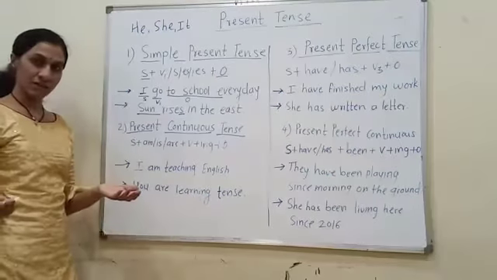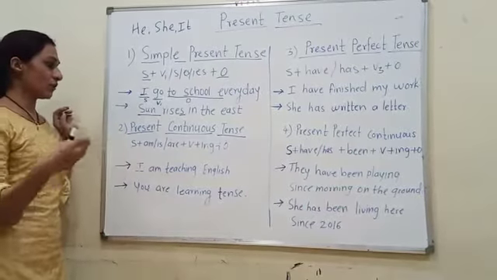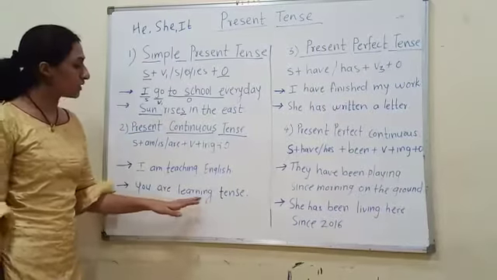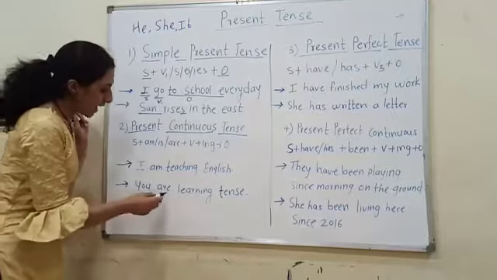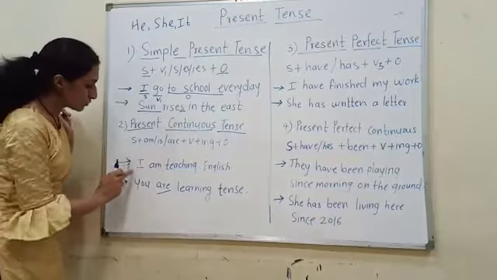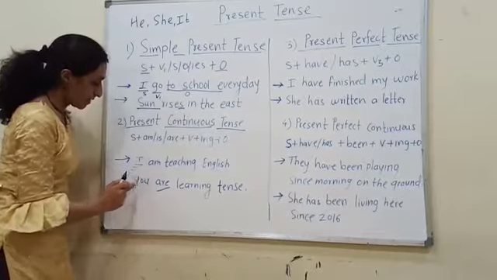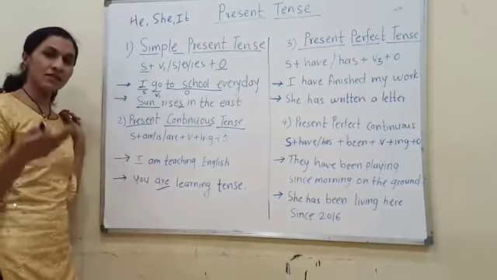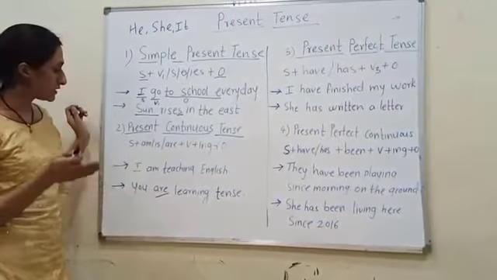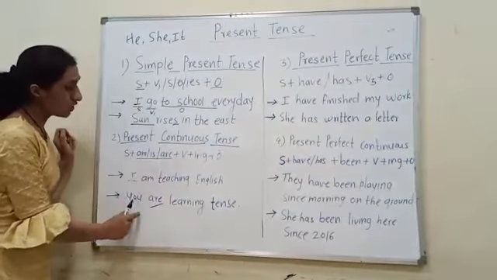Now you are learning tense. This is your present action, so I use ing here, and I use are after you. If there is he, she, you have to use is. Helping verbs change according to the pronoun.